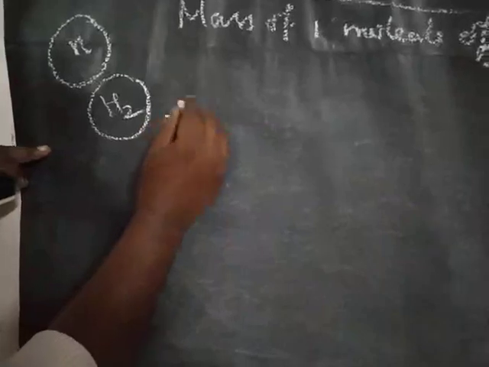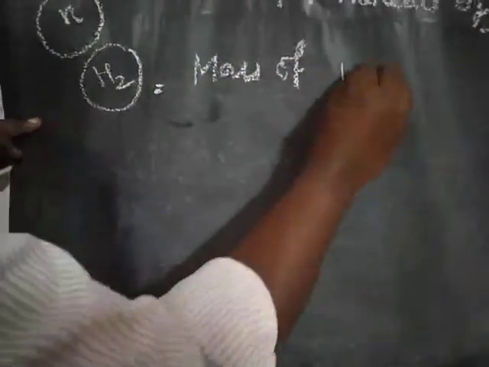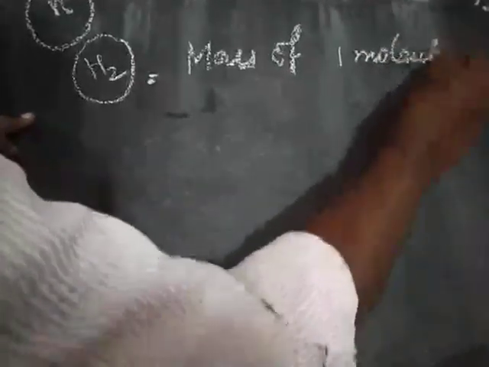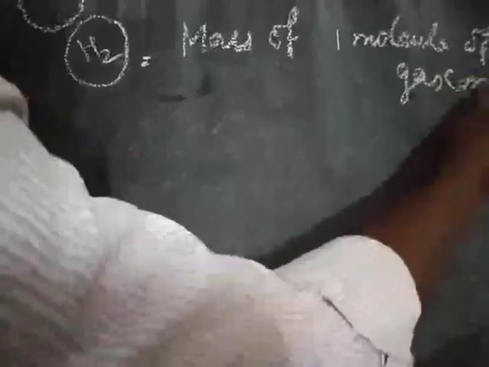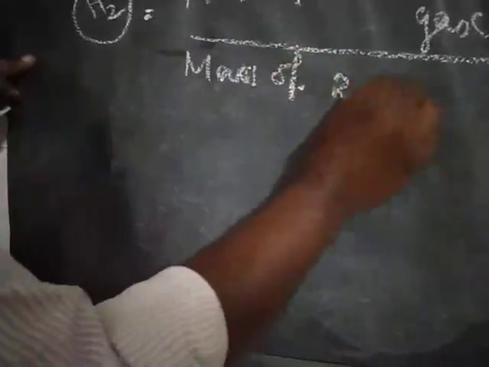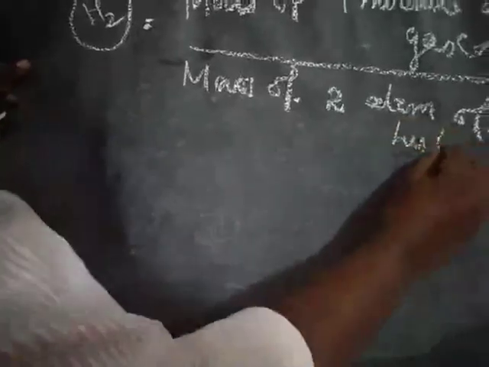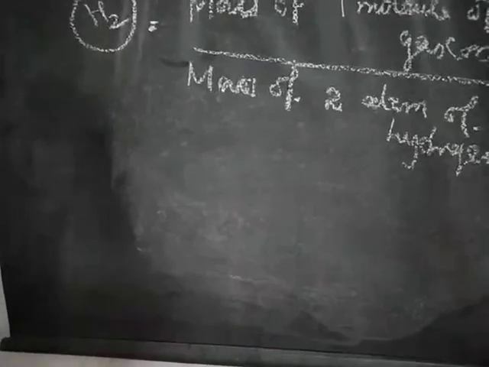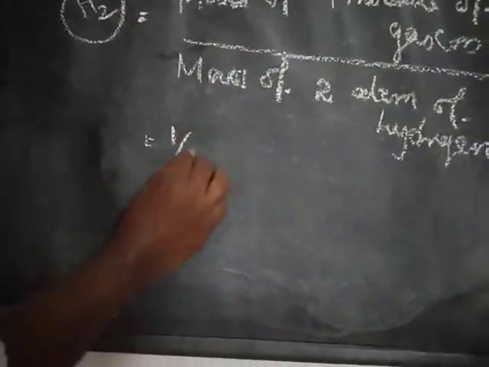Since hydrogen is a diatomic molecule, Vd is equal to the same mass of 1 molecule of gas or vapor divided by mass of 2 atoms of hydrogen. Why? Since hydrogen is a diatomic molecule, so we have to take this number 1 by 2.